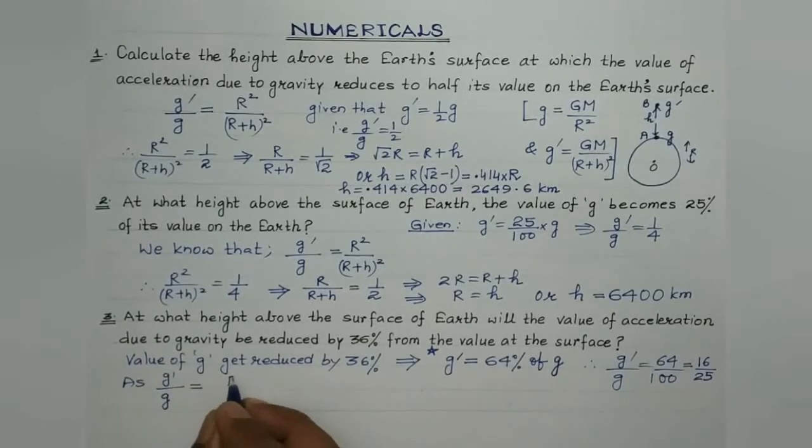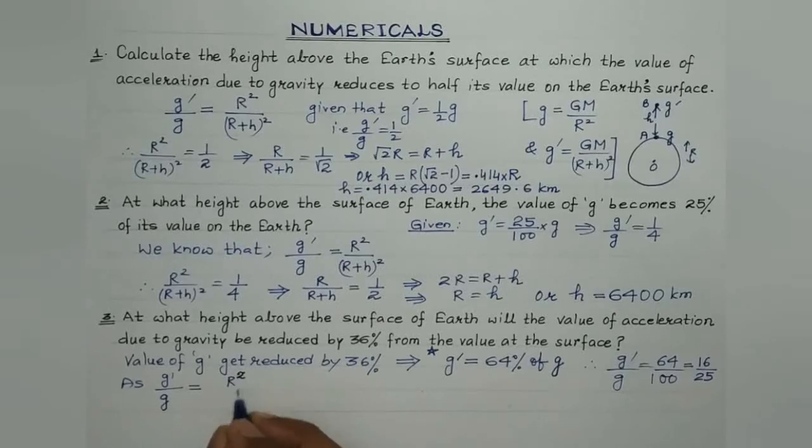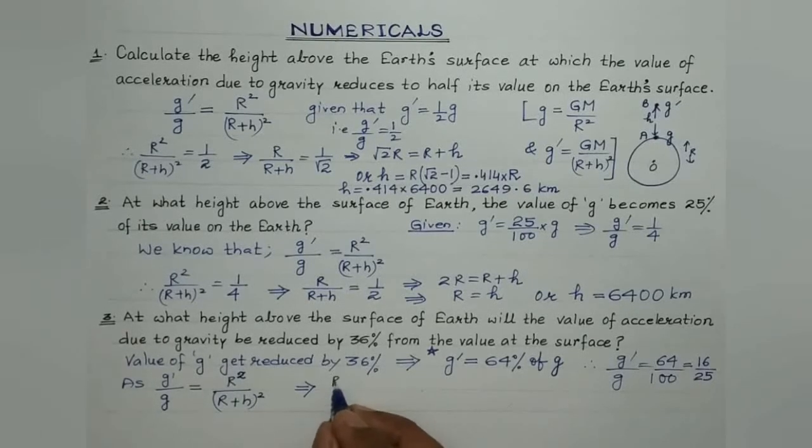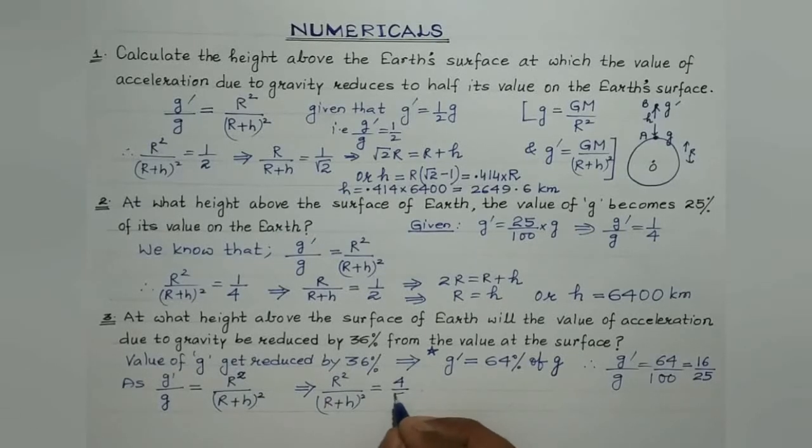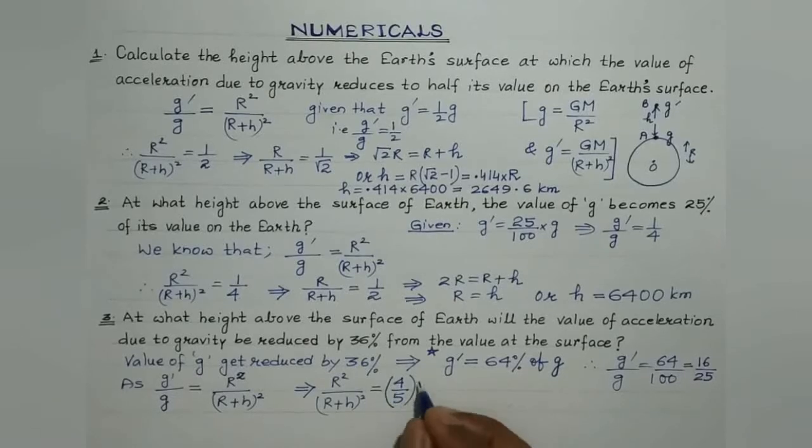G dash by g is r square divided by r plus h whole square, which implies that r square divided by r plus h whole square is equal to g dash by g, that is 16 by 25. It can be written as 4 by 5 whole square, isn't it?